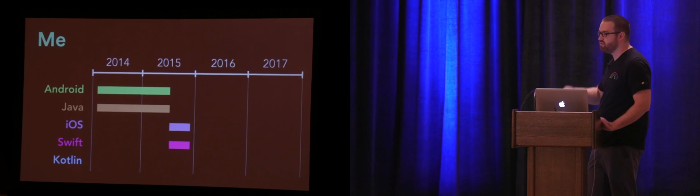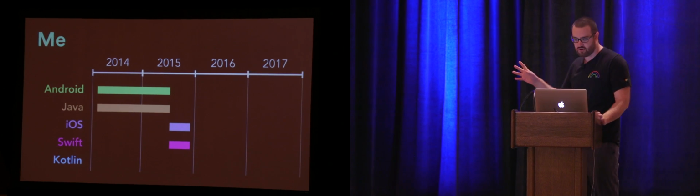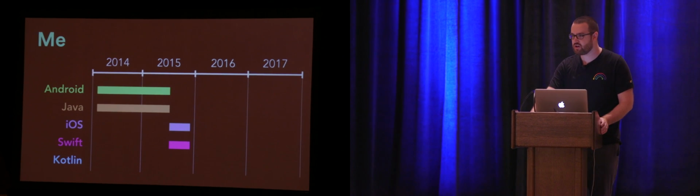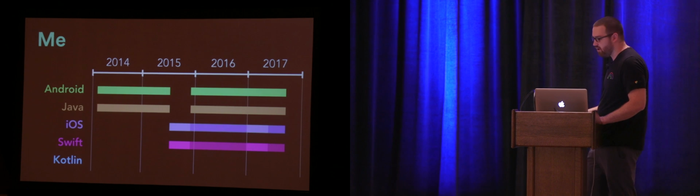This was around the early days of Swift, and it was the first all-Swift project within our company, using Swift 1.2. It was kind of an intense project. It was a first release with a very tight deadline, so it was a very high-pressure learning environment, but I jumped in, got really excited, and learned iOS and learned Swift. Since then, I've mostly been back doing Android and Java work.